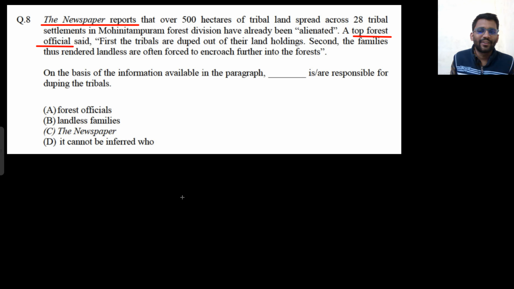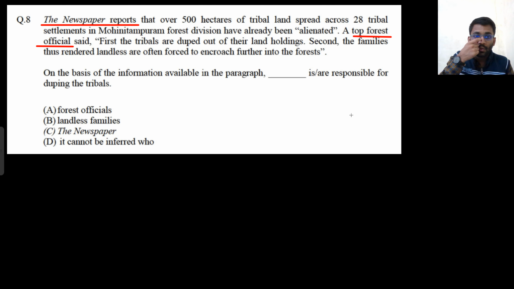Now I don't know the meaning of encroach as well. You can search on Google. As far as I can read the statement, it means they are forced to go into the forest. So first they will capture their lands, and then they will become landless, and they will be forced into the forest.